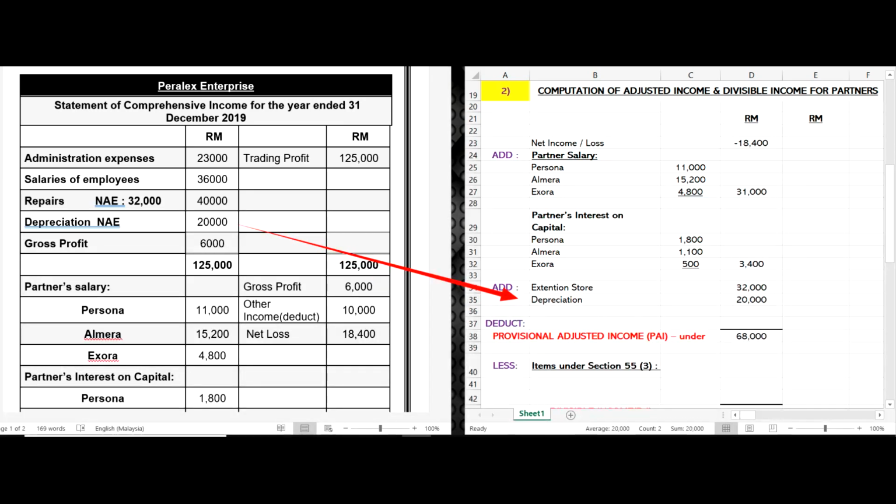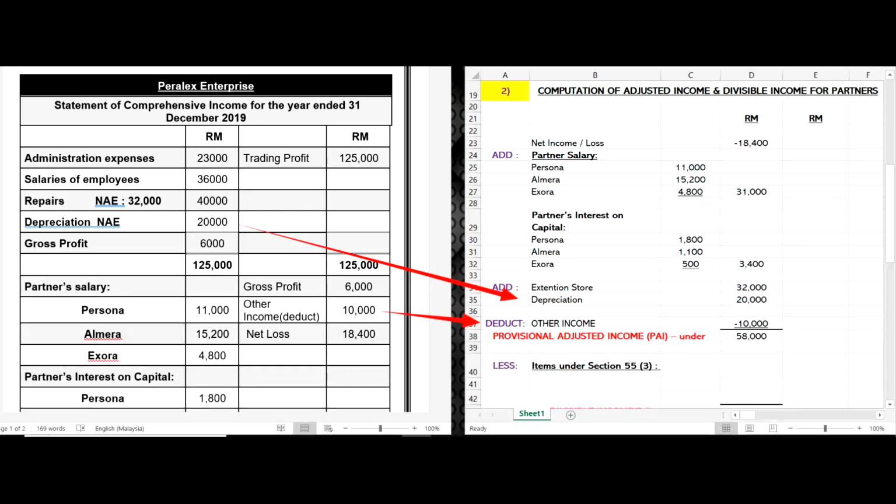Alright, on your left, all information regarding the expenses, non-allowable items, the partner's salary and interest on capital is already complete. However, there is one more piece of information regarding other income, so you should deduct it here, 10,000 ringgit.